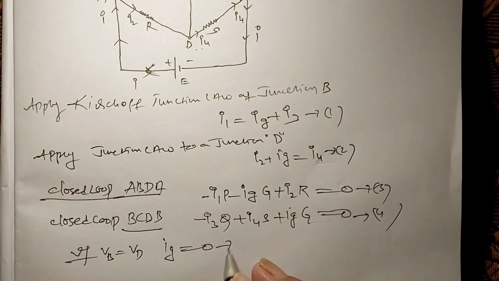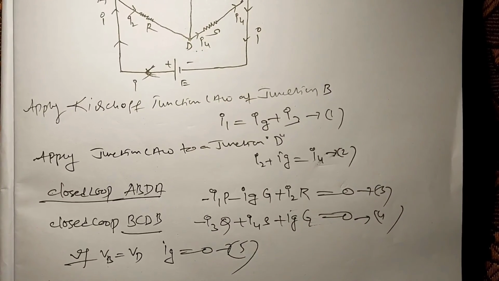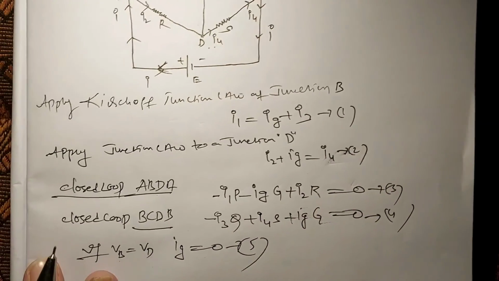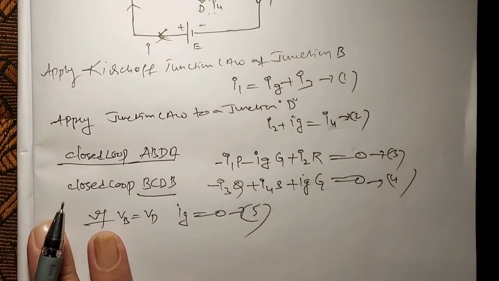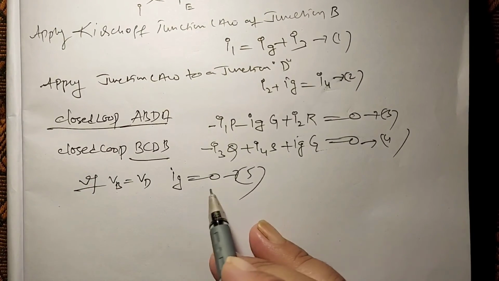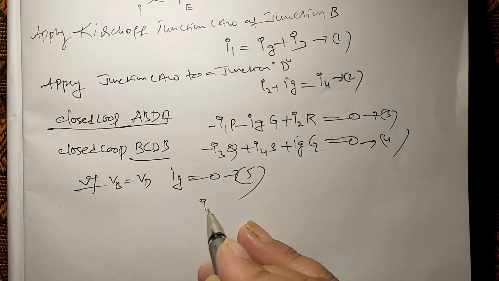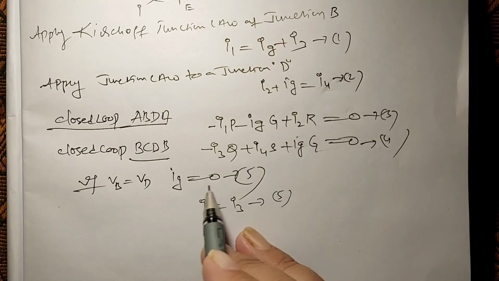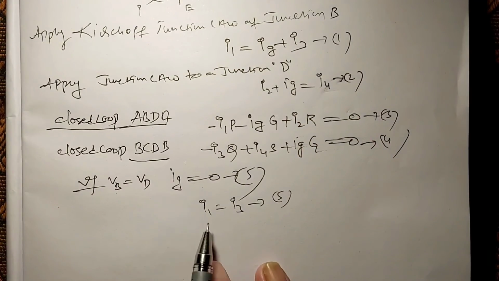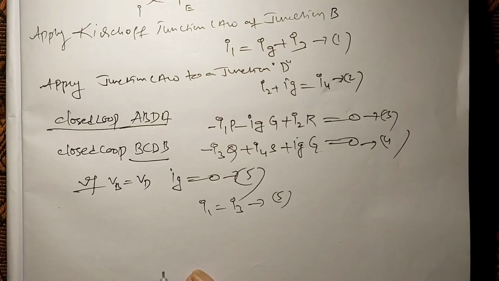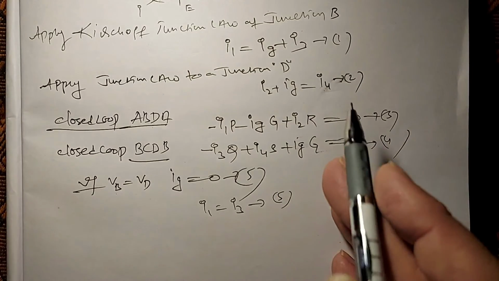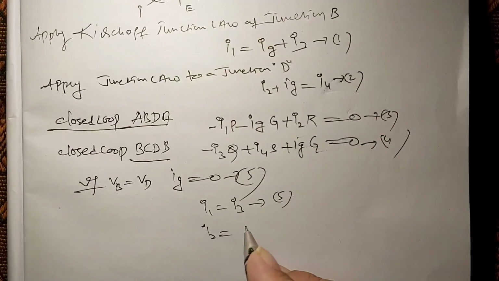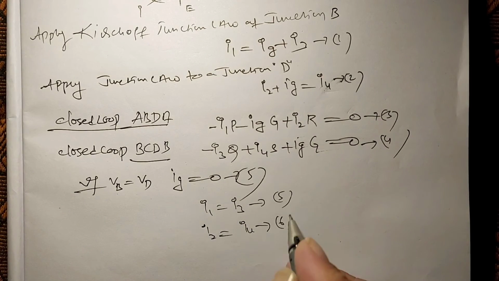This is given as equation 5. Substitute this in equations 1, 2, 3, 4. What do we get? Substituting Ig equal to 0 in the first equation, we get I1 is equal to I3. Substituting this in the second equation, we get I2 is equal to I4. Equation 6.